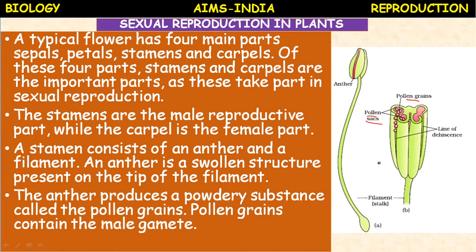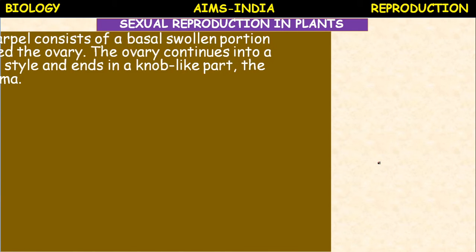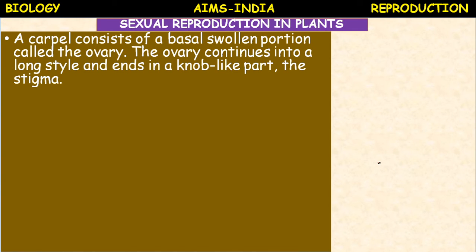Whereas the female reproductive part of the flower is the next part. Out of the 4 parts, that is sepals, petals, androecium and gynoecium, or stamens and carpels, the last 2 parts, androecium and gynoecium, are the essential parts. The remaining parts are called accessory parts. Accessory means not much needed, but their function is to protect the internal parts of the flower.